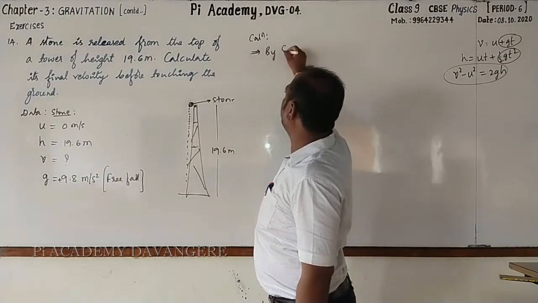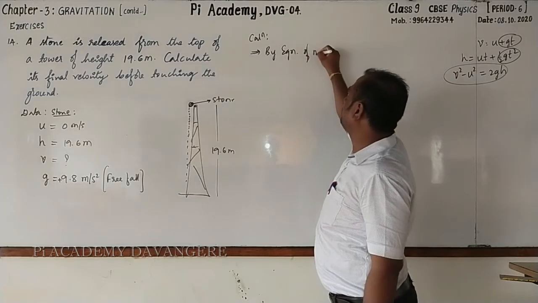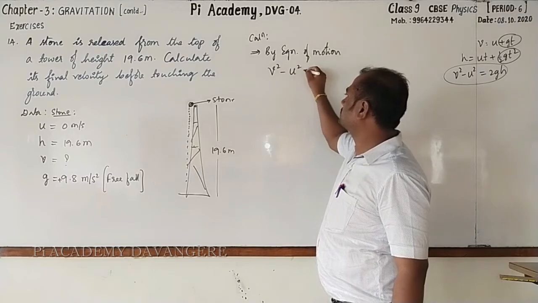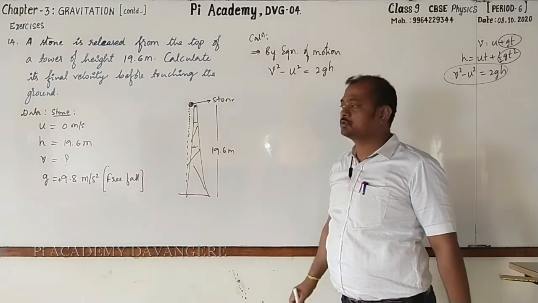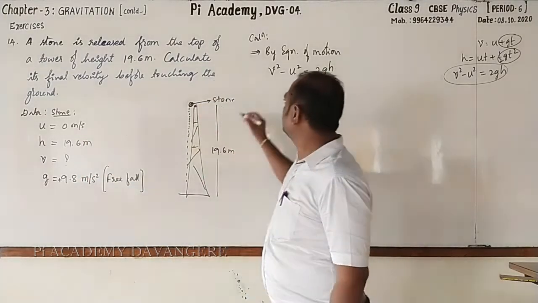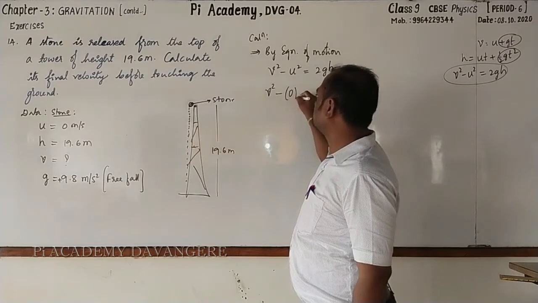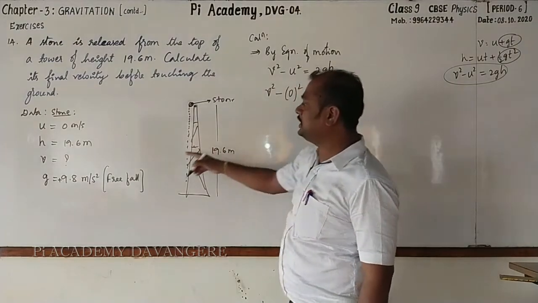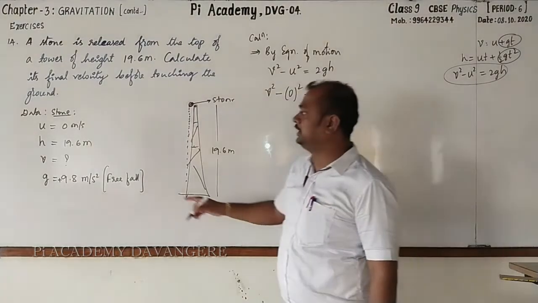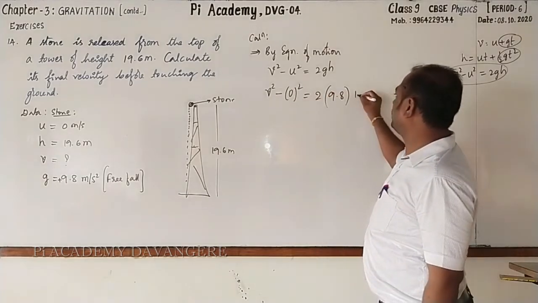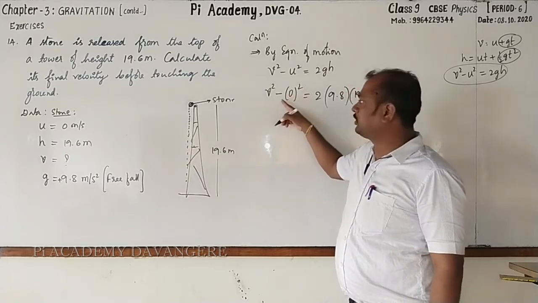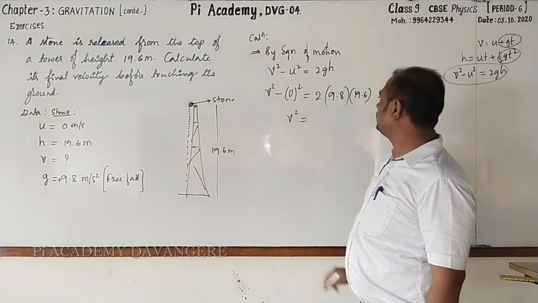Here, by equation of motion, v square minus u square equal to 2gh. What is v? V is unknown, so you may write this as it is, where u is 0 whole square, 2 into g, g is plus 9.8 into height is 19.6, followed. Now 0 whole square is 0, v square minus 0, just v square only.